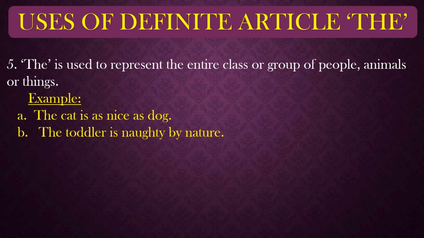Number 5, the next rule is that "the" is also used to represent the entire class or group of people, animals or things. So if we are representing the entire class or group of people or animals or things, at that time also we use "the". For example, the cat is as nice as the dog. Here we are using "cat" for the entire family of cats, right? The entire group of cats. The toddler is naughty by nature. Now, with "toddler" we are talking in general, so toddler means all the toddlers in the world. They all are naughty by nature.